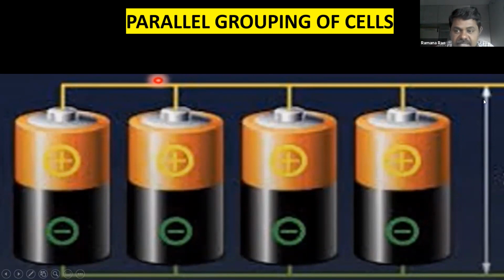This combination is connected across the resistor. So all positive terminals to one end, all negative terminals to one end, that is parallel. Previous concept: positive to next negative, positive to next negative. That is end to end. End to end combination is series. All positive to one end, all negative to another end, that is parallel combination.